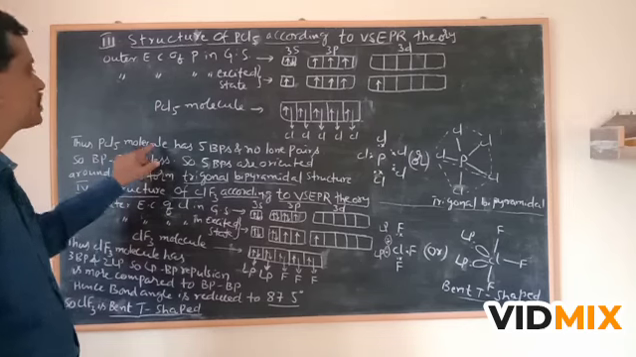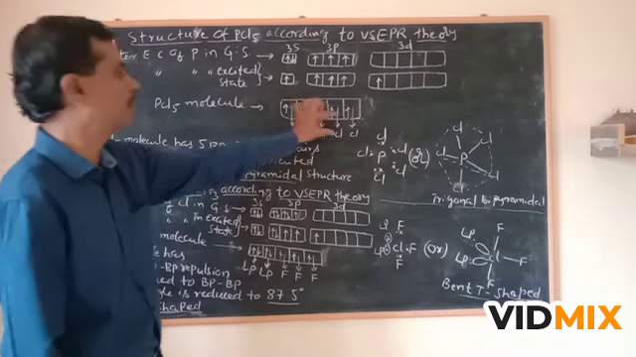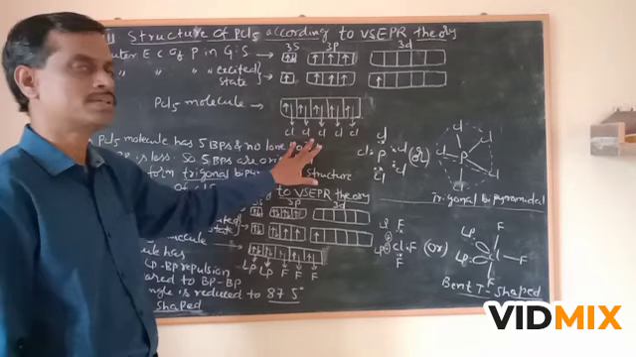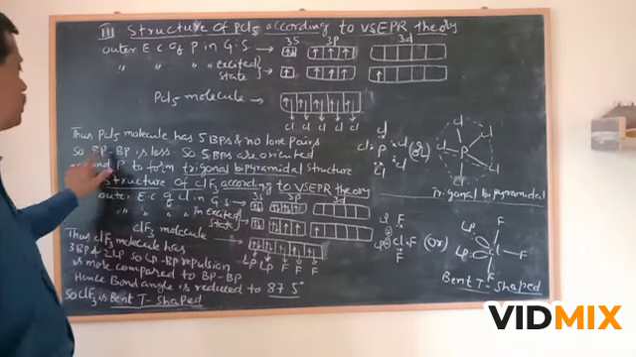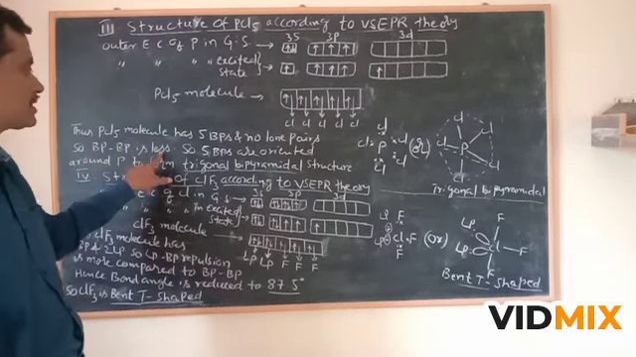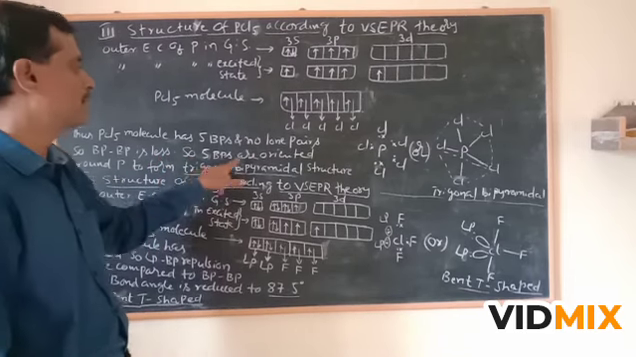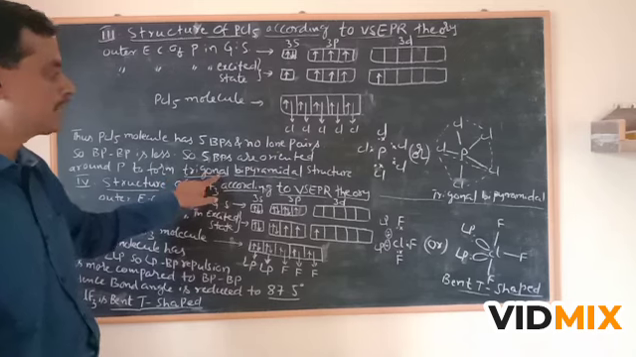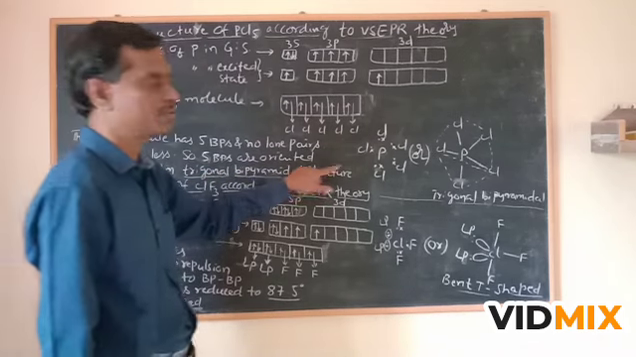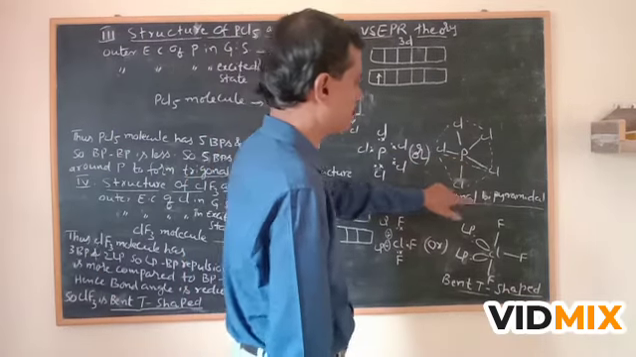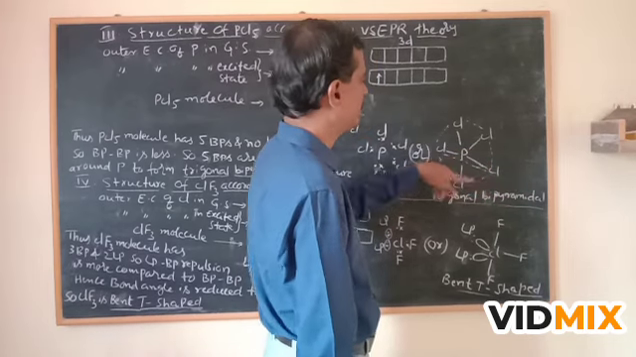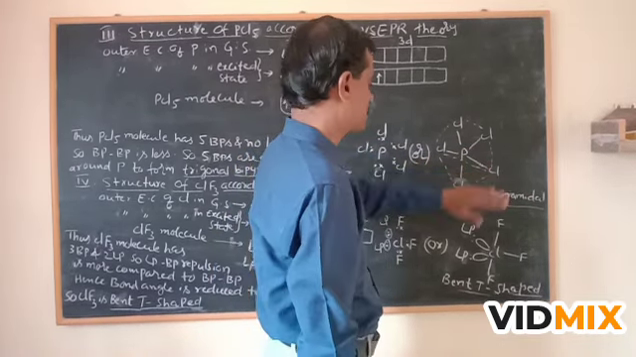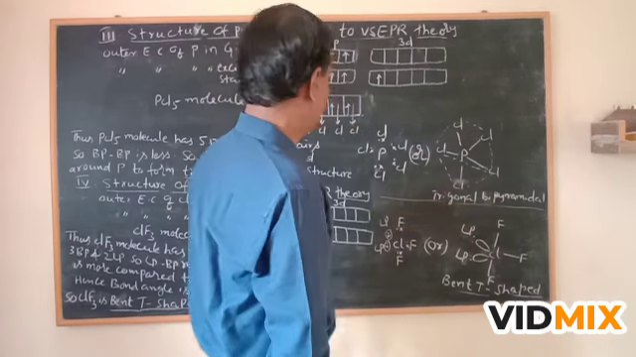Thus the PCl5 molecule has a total of 5 bond pairs and no lone pair electrons. So bond pair repulsion is less. The 5 bond pairs are oriented around phosphorus to form a trigonal bipyramidal structure. You see this structure here, trigonal bipyramidal. It is a trigonal and bipyramidal structure for the PCl5 molecule.